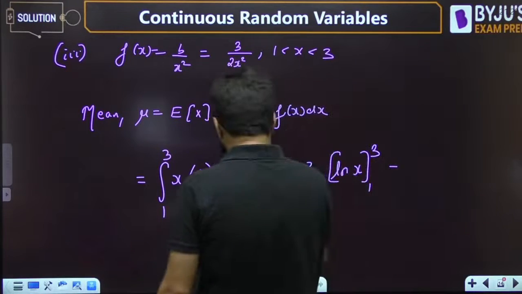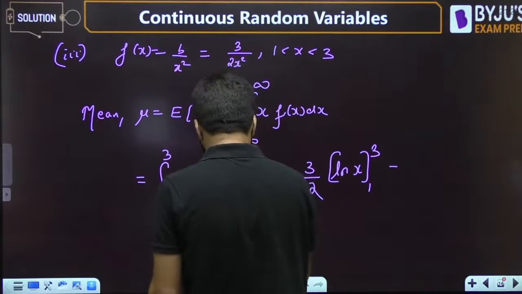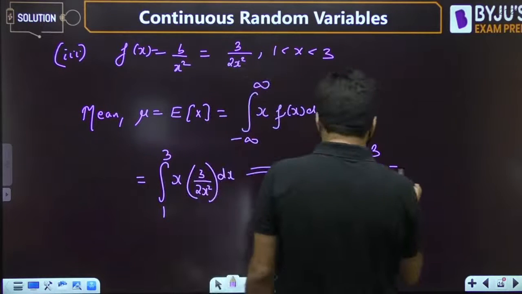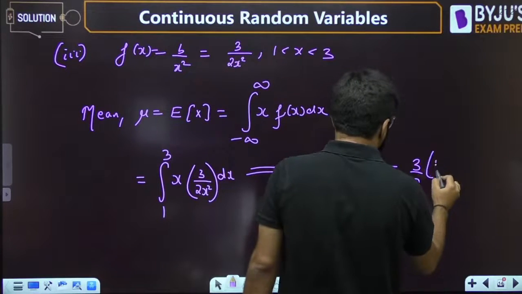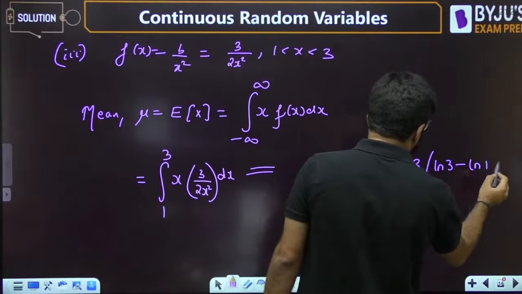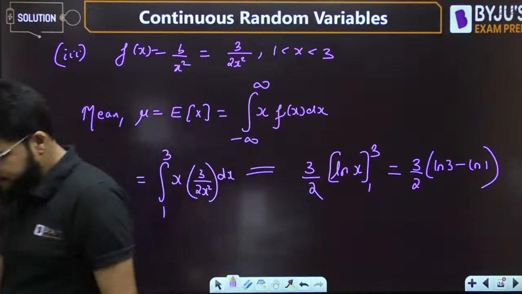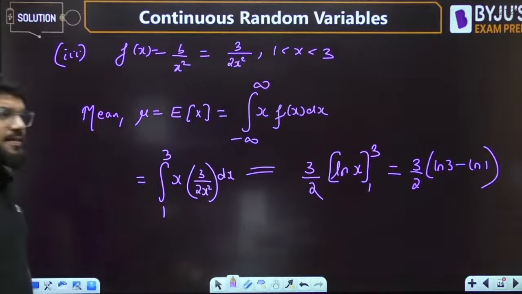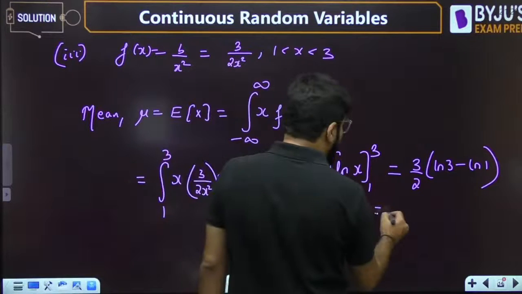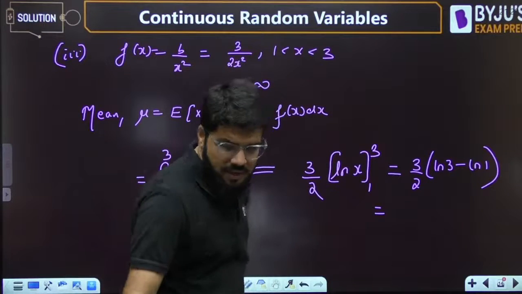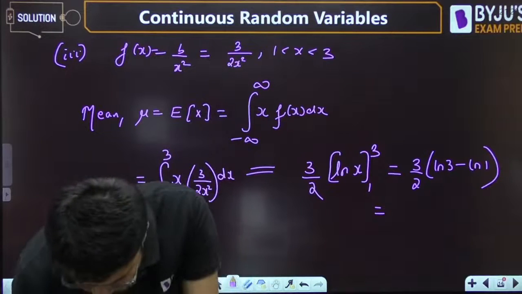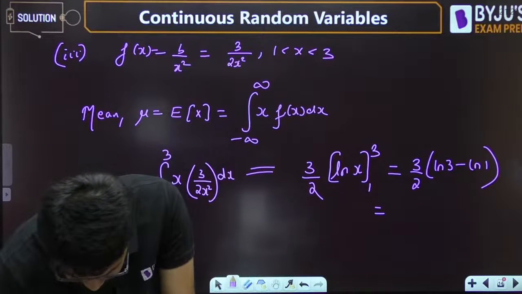Sorry, we don't have to set this equal to 1. This is what we are calculating. So this is equal to 3 by 2 into ln 3 minus ln 1. What is the value of ln 3?